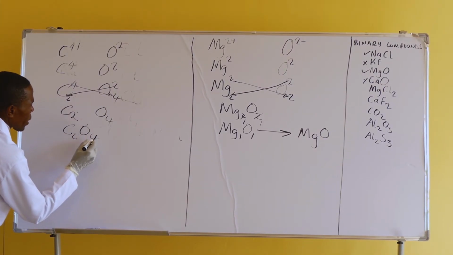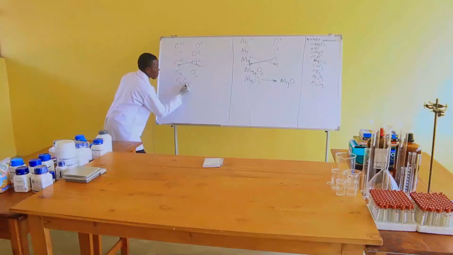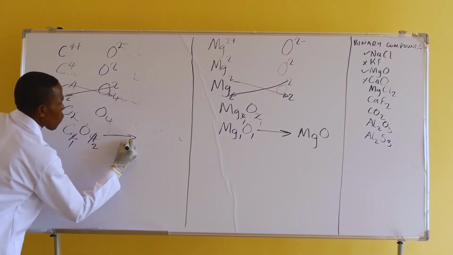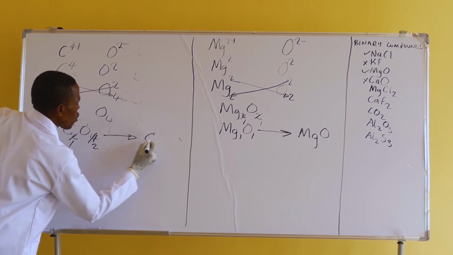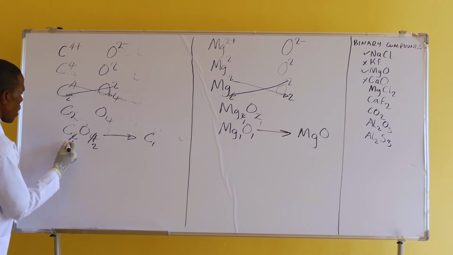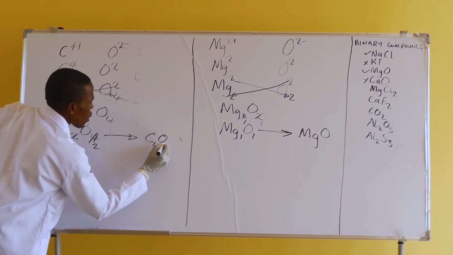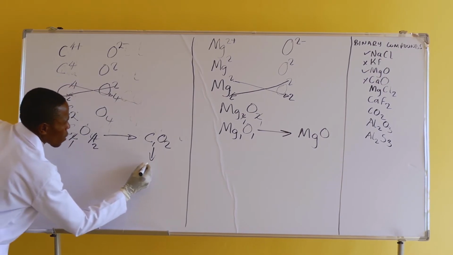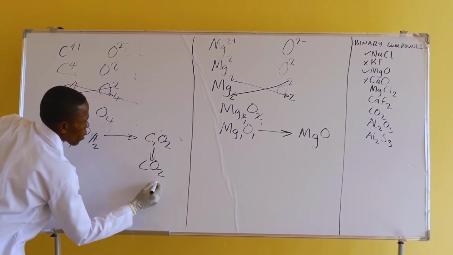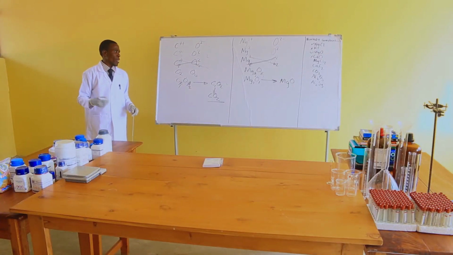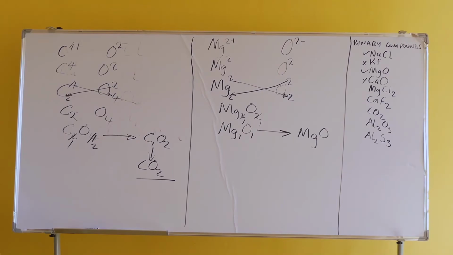So we can simplify this one by 2, that you have 2, and this one by 2 we have 1 there. So it comes out with a chemical formula finally. This is C with the 1 over there, and the oxygen with the 2 over there, which is finally coming out as CO2. This way. So we do call this one carbon dioxide, and that is how carbon dioxide forms.